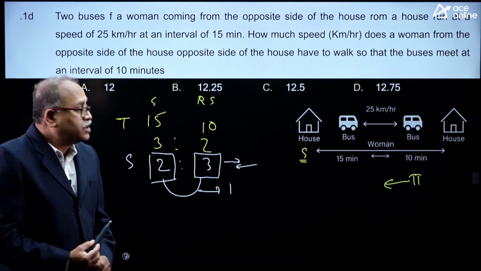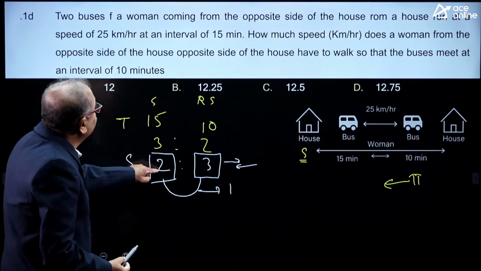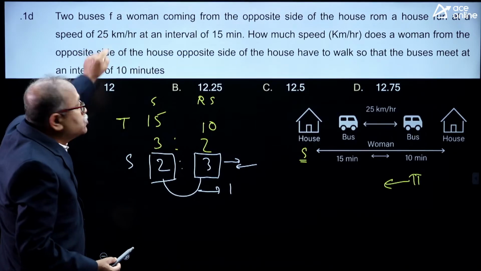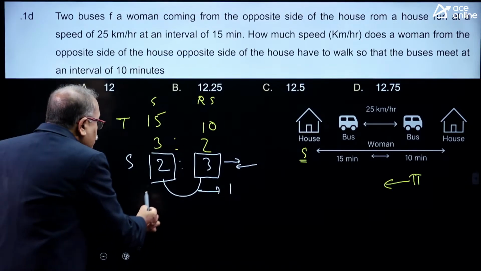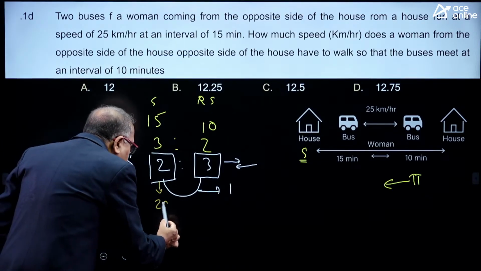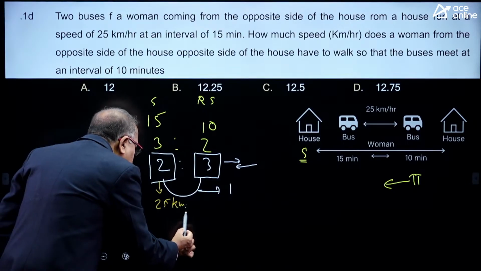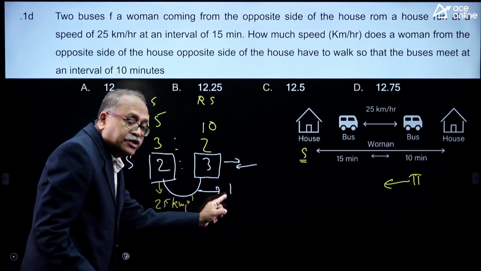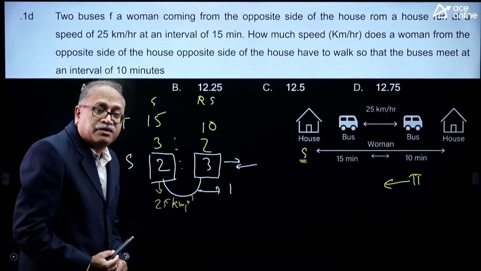Am I correct up to this? So, 2 parts of the speed. What was the original speed of the bus? The speed of the bus is 25 kilometer per hour. So, these 2 parts give us 25 kilometer per hour, and the speed of the woman is 1 part. 2 plus 1 becomes 3.